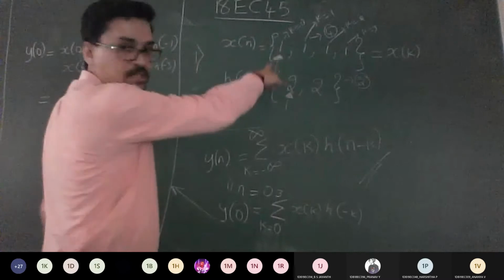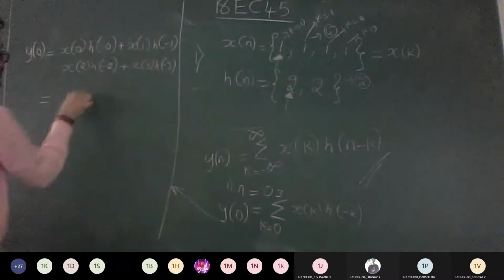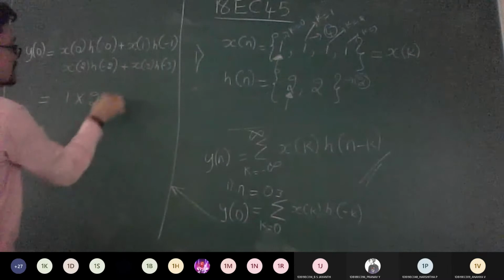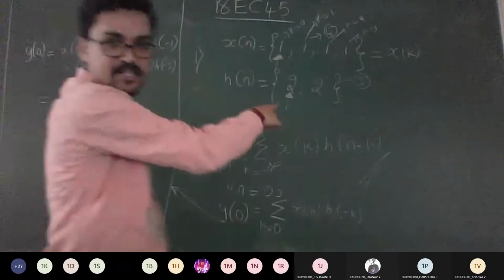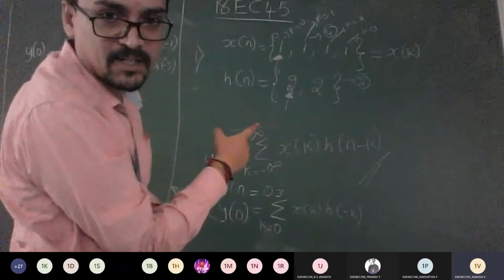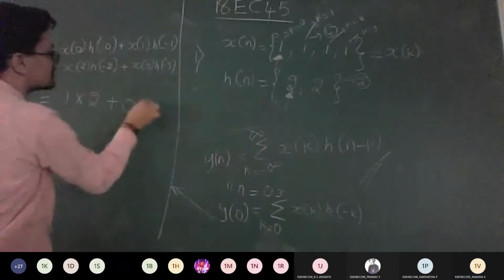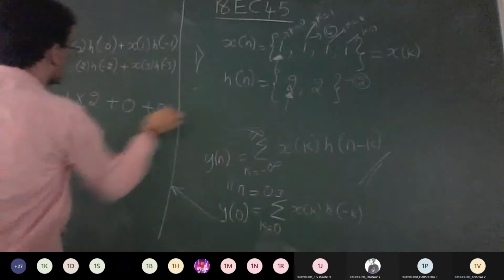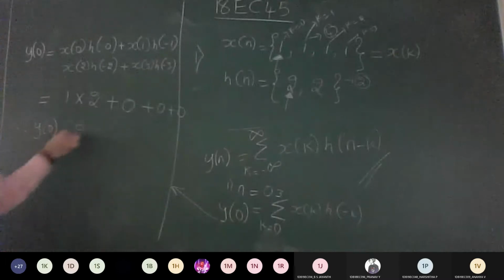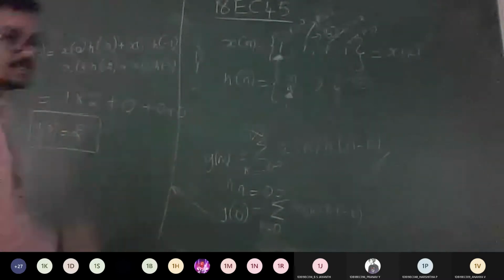This is 1. So I can write 1 into h of 0, which is nothing but 2. Do you have any negative values in the h of n values? No, sir. So straight away you can write the remaining as 0, 0, 0 only. From this we can conclude y of 0 is equal to 2. Any doubts?